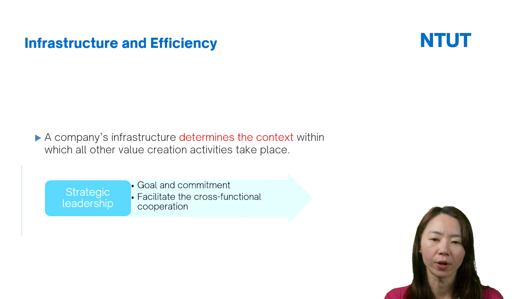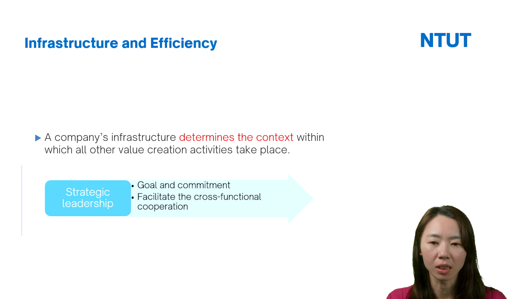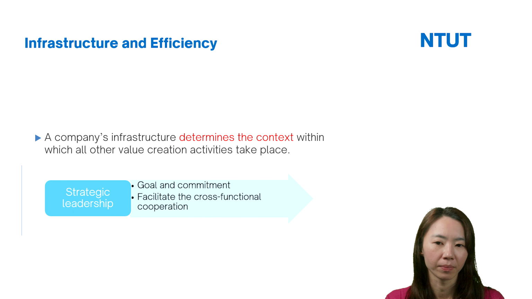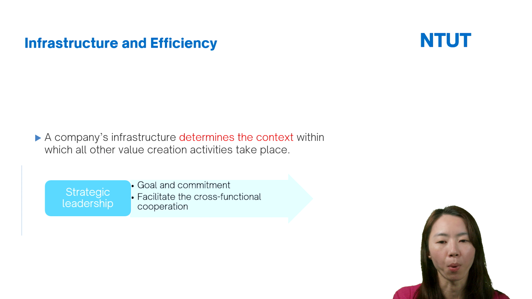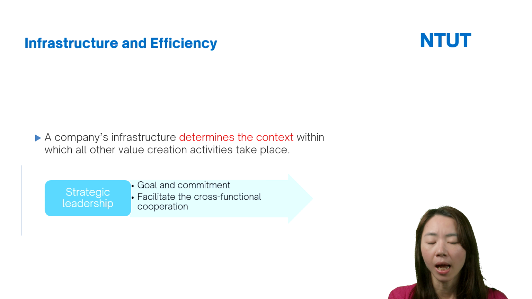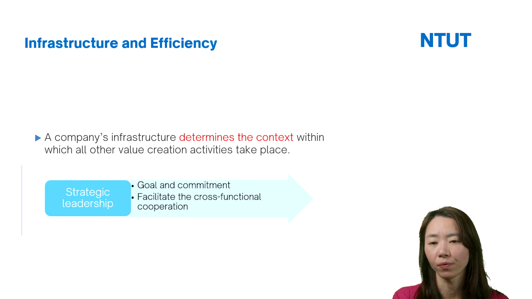For example, for product design, they should be easy to manufacture. In this situation, it needs the R&D department and the production department to integrate and communicate with each other, because product design is for the R&D, right? And manufacturing is for the production department.